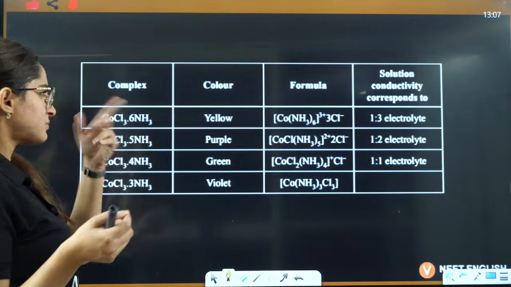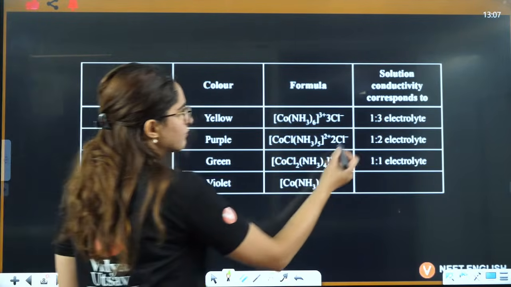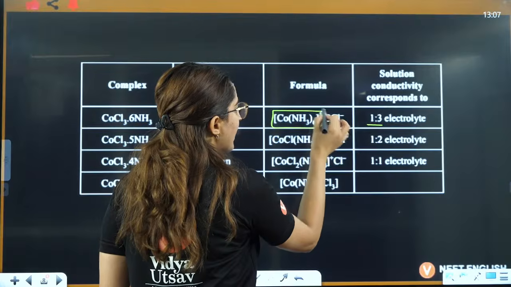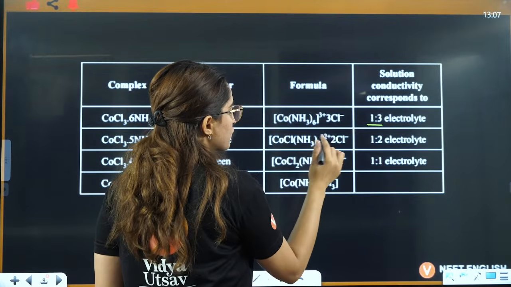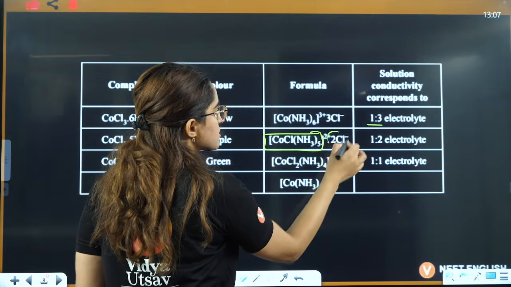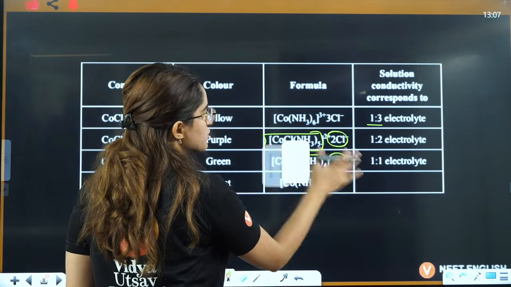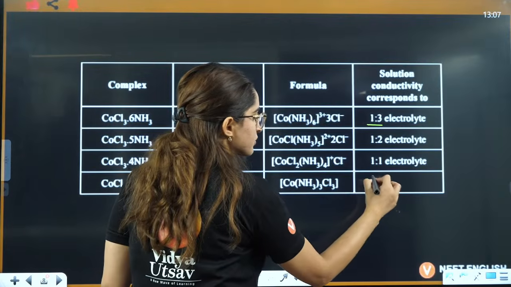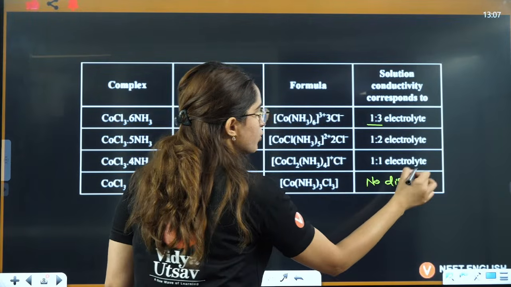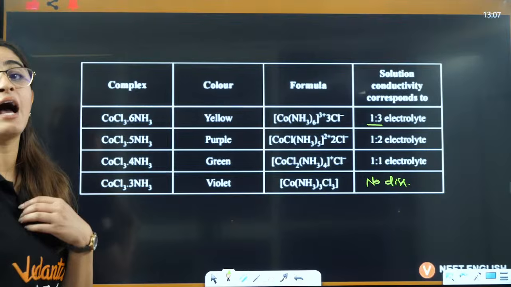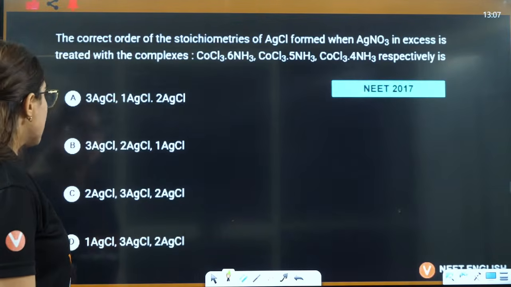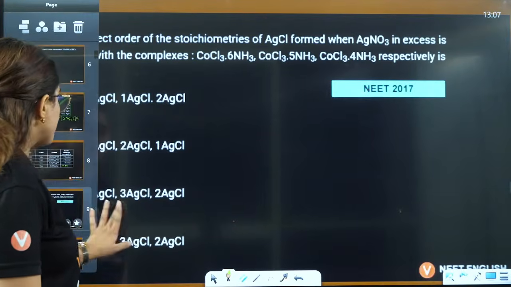Okay. This we have discussed, that when the ratio is 1 to 3, this is 1 and this is 3, so 3 Cl outside. This means this is 1 and this is 2. This is 1 and this is 1. This is 1 and there is no ratio here, so no dissociation. How many ions it is giving, right? Now let's discuss a question based on this.